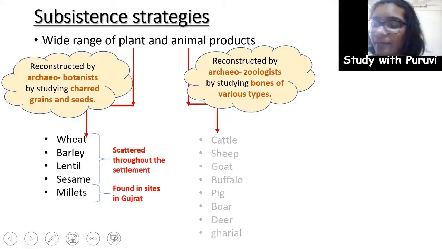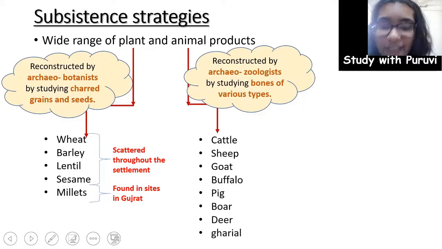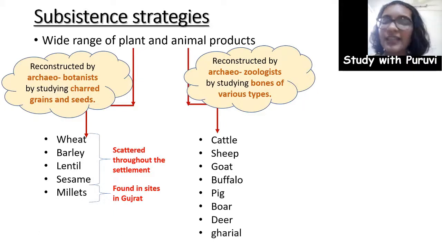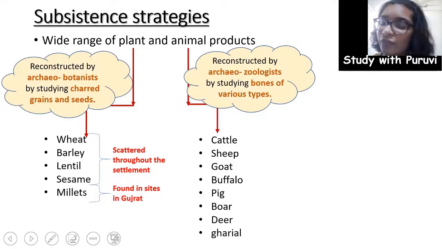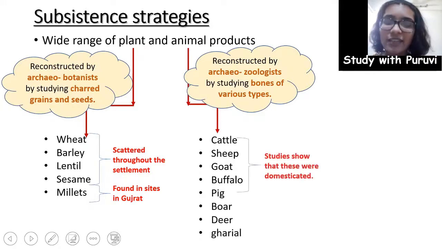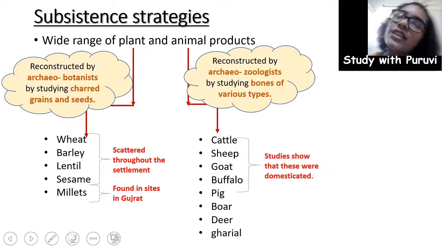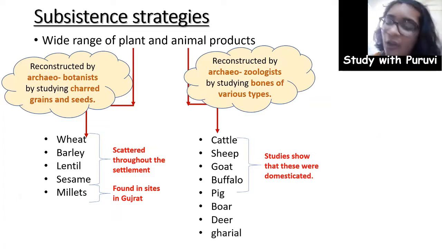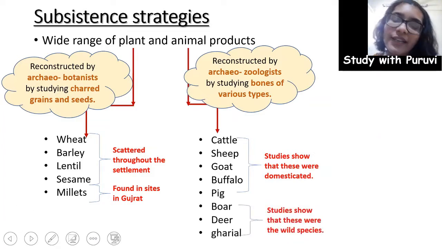We'll see first what kind of animals were in consumption or in use. These were cattle, sheep, goat, buffalo, pig, boar, deer and gharial. From this list, studies show that cattle, sheep, goat, buffalo and pig were domesticated. On the other hand, boar, deer and gharial were giving signs of wilderness.